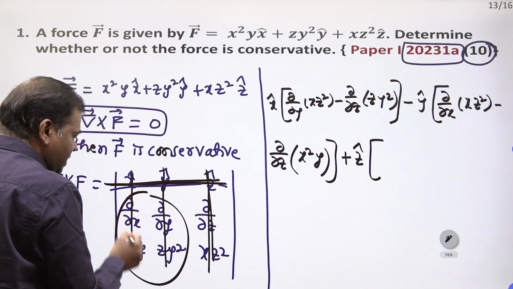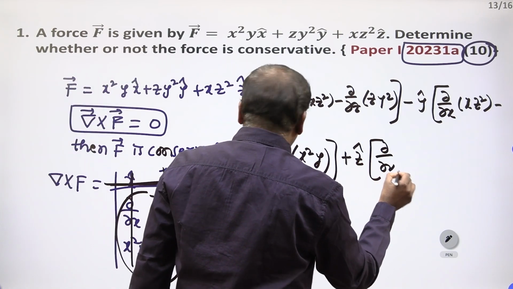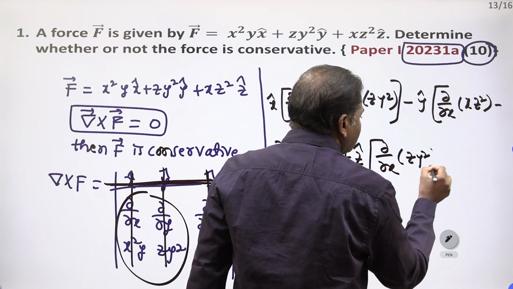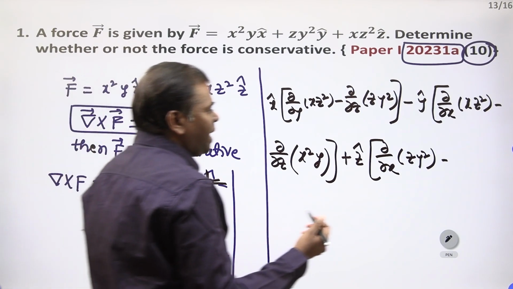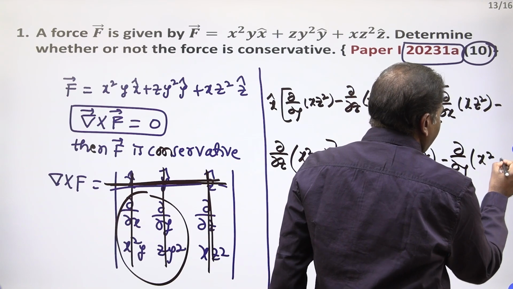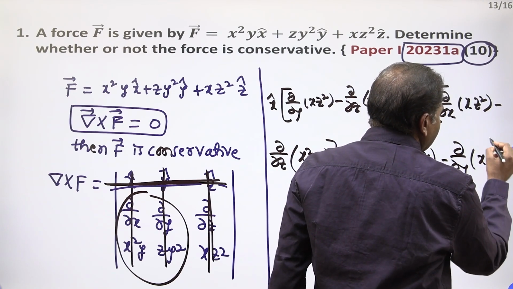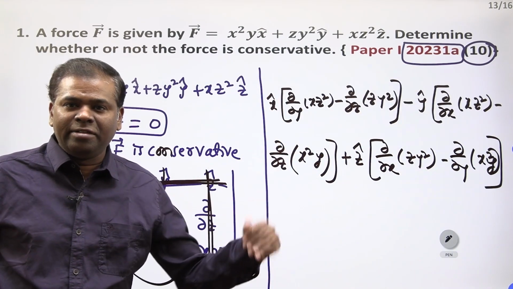So dou by dou x of zy square minus dou by dou y of x square y. Now you have to do the partial derivatives.